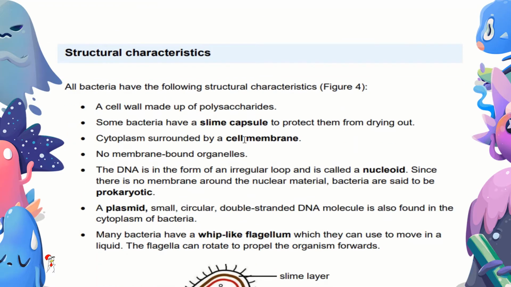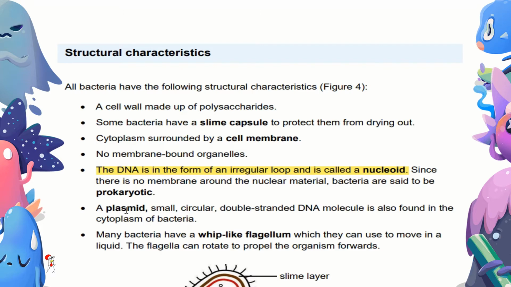Structural characteristics: they all have a cell wall made up of polysaccharides. Some bacteria have a slime capsule to protect them from drying out, cytoplasm surrounded by a cell membrane, and no membrane bound organelles. There's DNA in the form of an irregular loop called a nucleoid. This is important. This might come in the MCQs. Since there is no membrane around the nuclear material, bacteria are said to be prokaryotes.